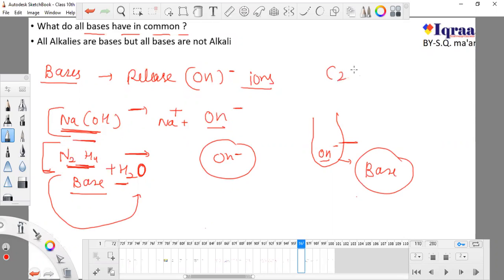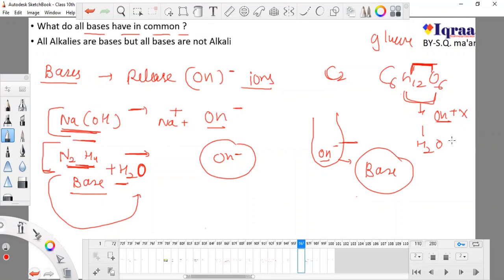Despite having OH, glucose can neither release its OH ions by its own, nor pressurize water to release OH ions when I react it with water. So in both cases, glucose fails to release OH ions. That's why it is not a base, even though it has OH. But the other one has only H, yet it can pressurize water to release OH.